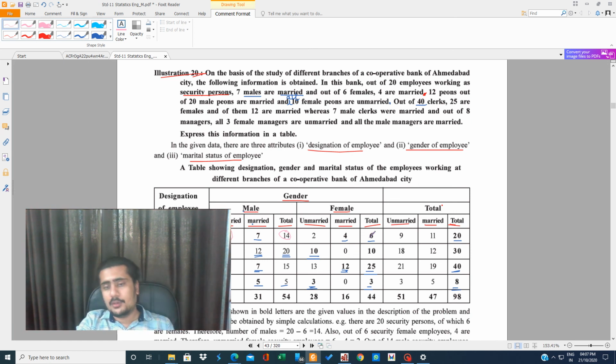From 6, 4 are married, 2 are unmarried. Now if you see, 7 plus 2 is 9. 20 minus 9 is 11. So this is how you are going to classify the things.